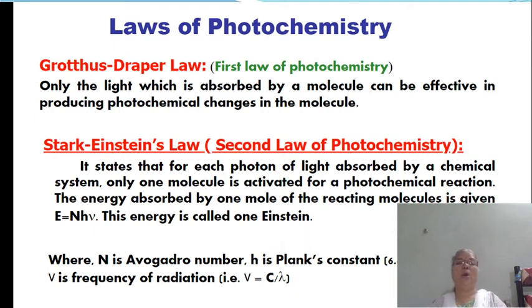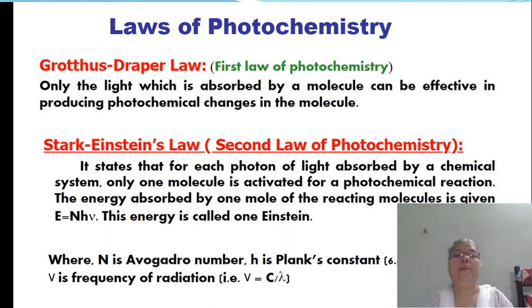But it is not true. Some photochemical reactions occur with lower quantum efficiency, that means 0.5 or 0.02, very low quantum efficiency compared to 1. On the other hand, there are some photochemical reactions that take place with very high quantum yield, in the order of 10 raised to 4 to 10 raised to 6.